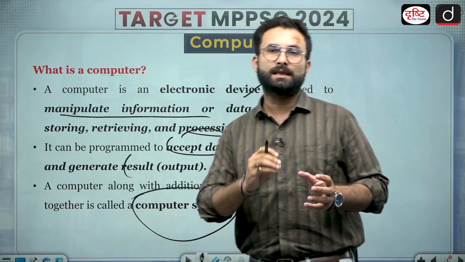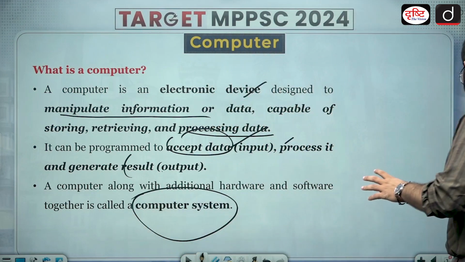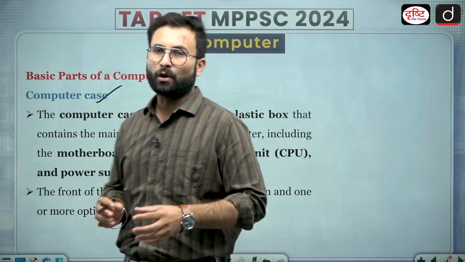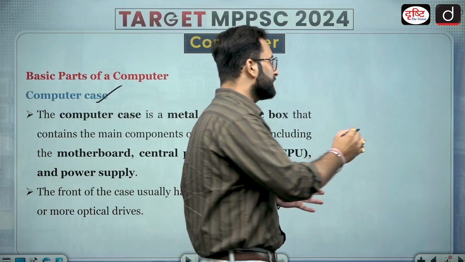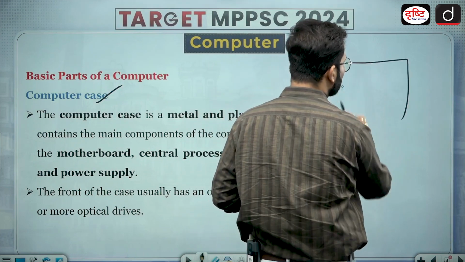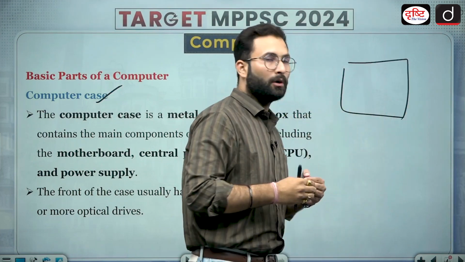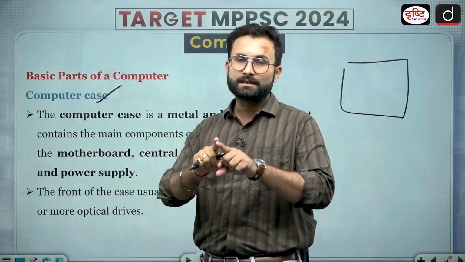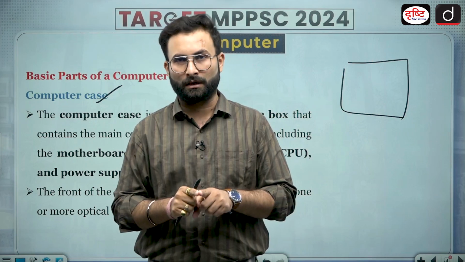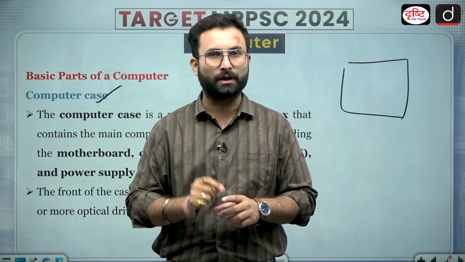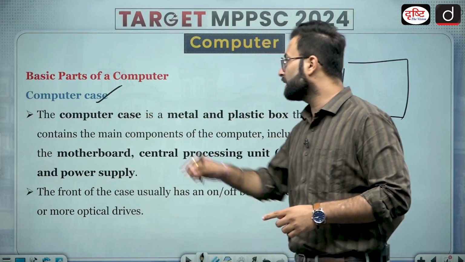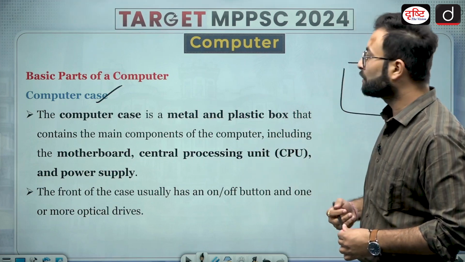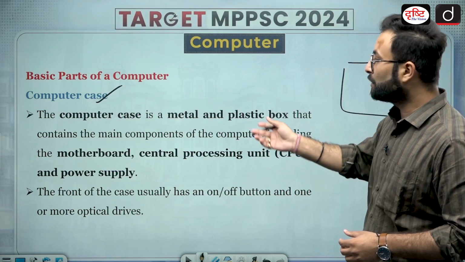Now, when we are talking about the parts of the computer, there are certain basic parts. One is the computer case. With the name itself, it is clear that whatever is the outer body of the computer system, that is basically the computer case. A computer case is a metal or plastic box that contains the main components of the computer, including the motherboard, central processing unit and power supply.